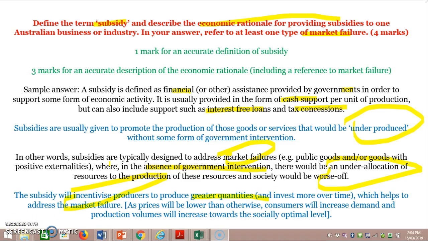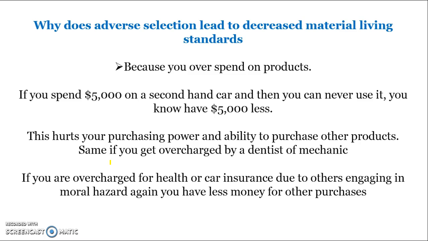Okay, the last market failure which we're looking at is asymmetric information. So, what does adverse selection mean? Why does it lead to decreased material living standards? So, adverse selection is when you purchase suboptimally, and basically that can reduce material living standards for a range of reasons. So this is a question from the doc that you guys are working through.